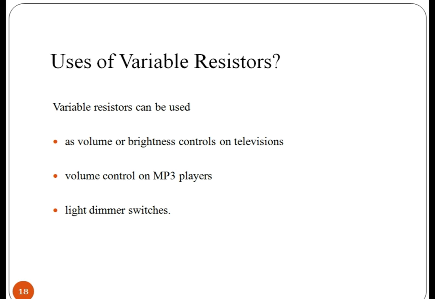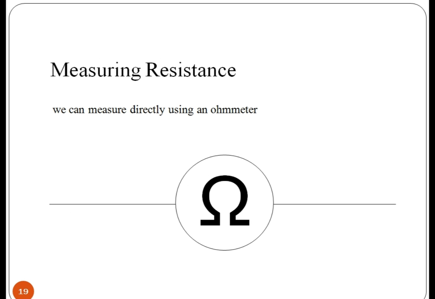Preset variable resistors, or potentiometers, are also used in circuits that need a small adjustment to be made to set the circuit up after manufacture. How to measure resistance? An ohmmeter is a device used to measure resistance.